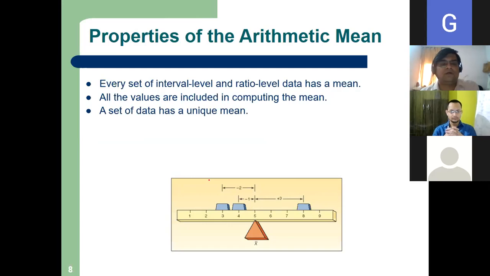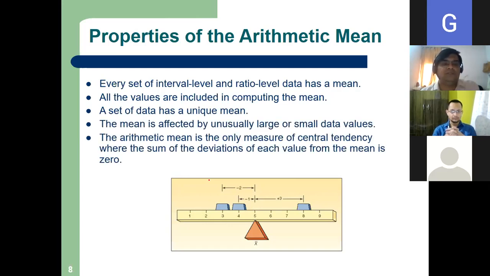Now let us come to the properties. What are the properties? Every set of interval and ratio level data has a mean. Only interval and ratio; nominal and ordinal will not have a mean. All the values are included in computing the mean. A set of data has a unique mean.